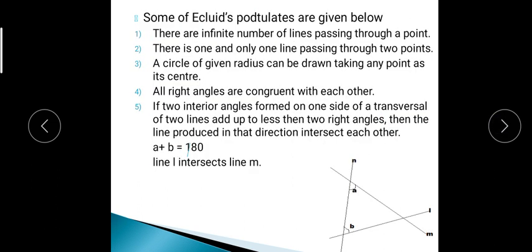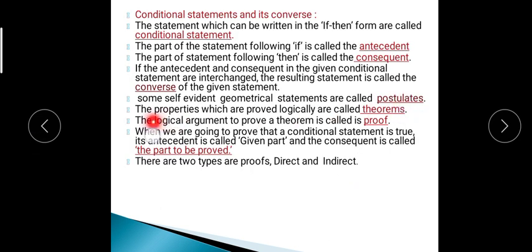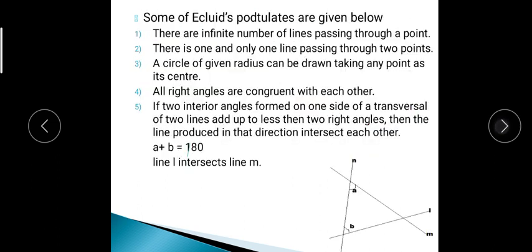Now see, some of the Euclid postulates are given below. What is meant by postulates? A postulate means a self-evident geometrical statement. For example, there are infinite lines passing through a point. From one point we can pass infinite lines. The proof of this? Nothing, it is practically proved. There is one and only one line passing through two distinct points. If two points are there, then from those two points we can draw only one line.